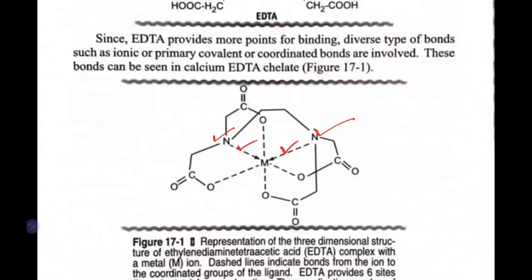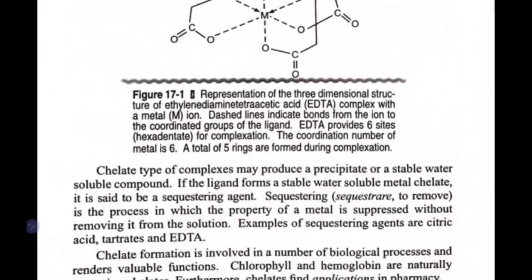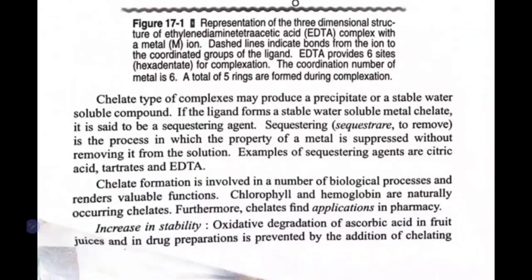There are also uses of EDTA chelates. We can increase the stability or increase the solubility. So we will see what the uses are. First, oxidative degradation. If you have ascorbic acid, vitamin C, it will degrade very quickly by oxidation.